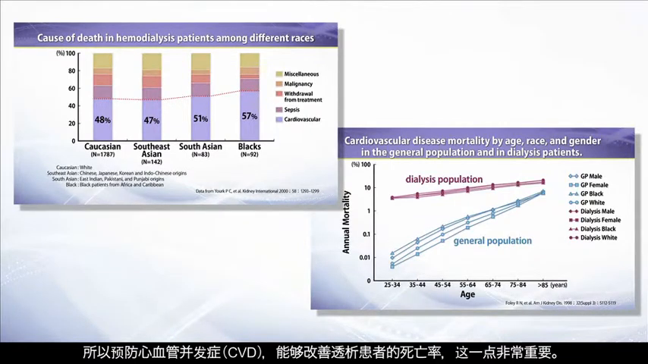Given these data, it is suggested that it is most important to inhibit the development of CVD for the improvement of mortality in HD patients.